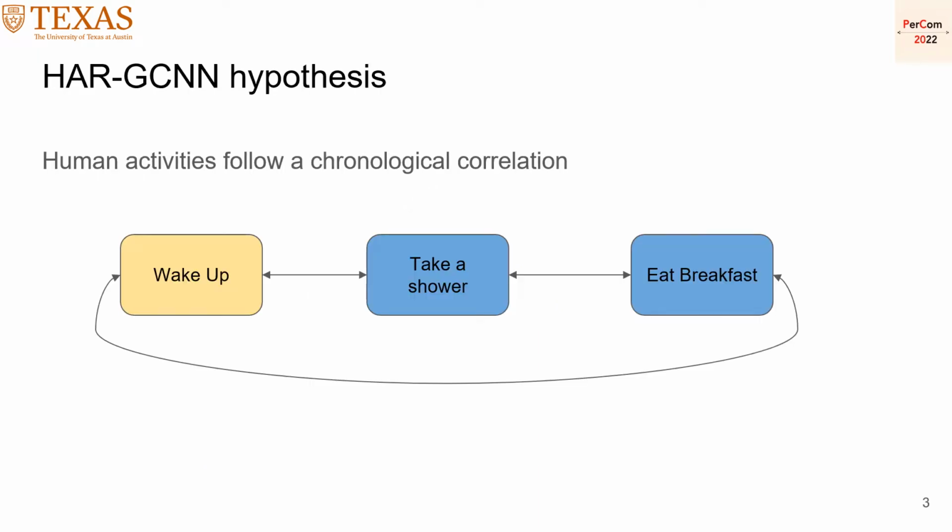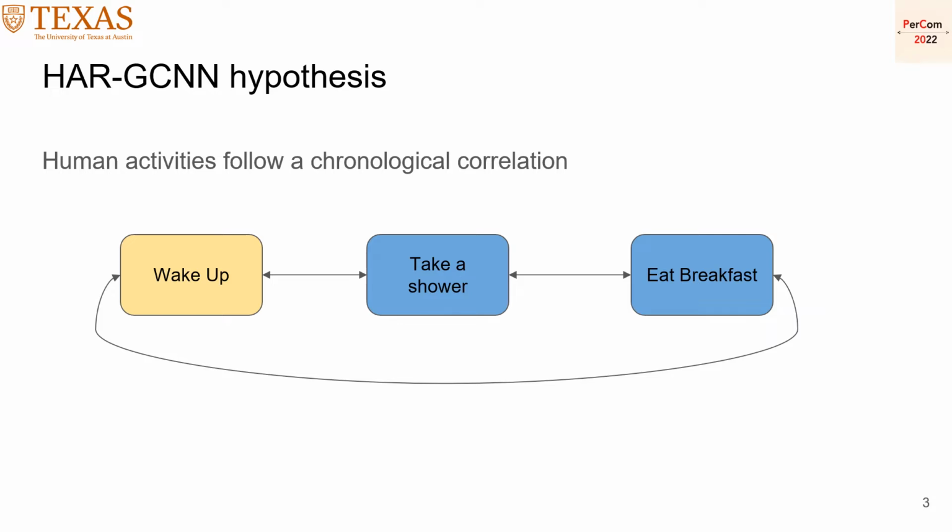We hypothesized that humans follow a chronological order of activities. For example, on a daily basis, you might wake up in the morning, then take a shower, then eat breakfast. And you might be doing this every day. As a habit, you might be eating your lunch while watching TV or typing on your phone. These are activities you do on a daily basis, and they are embedded into your routine and into your behavior.